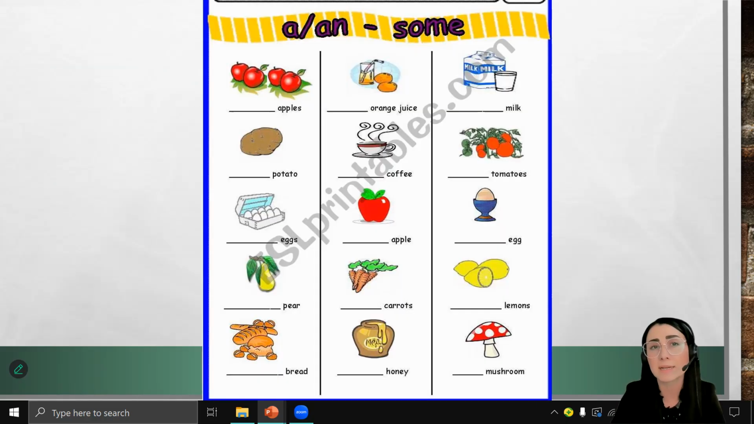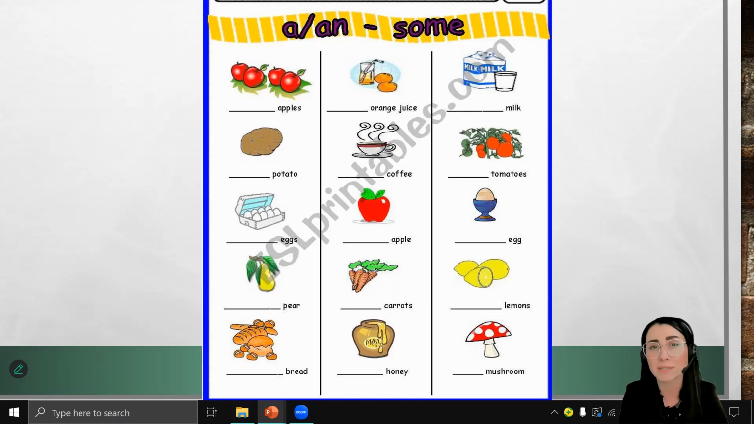Take a look at this exercise. You have to choose between articles a, an, or to use the word some. One more time. We can use a and an only with the singular of countable nouns, only with one object or person or animal or thing. We can use some with more than one object or with uncountable nouns when we cannot count something, like sugar, rain, air, juice, and so on. Now, pause this video and do this exercise.